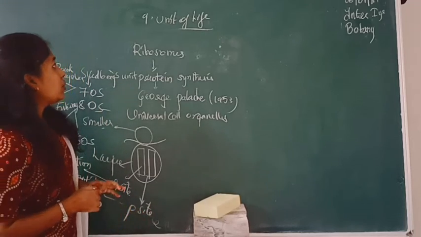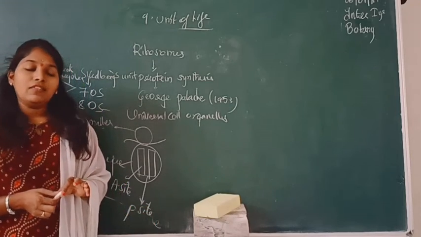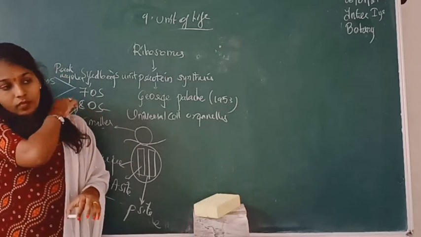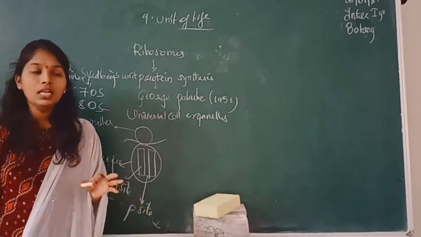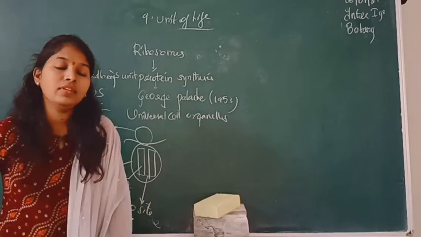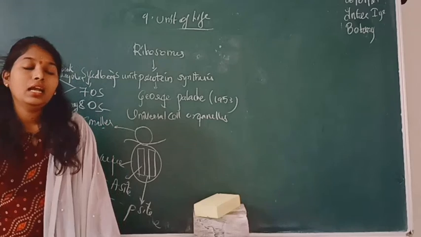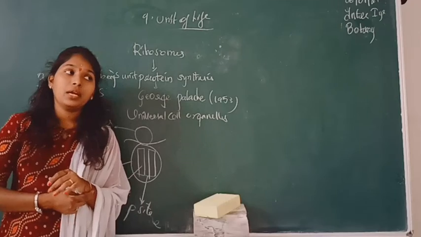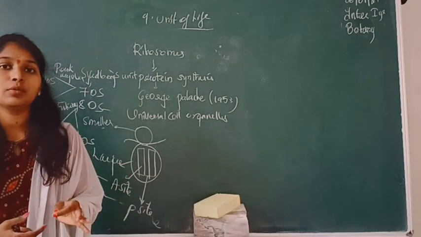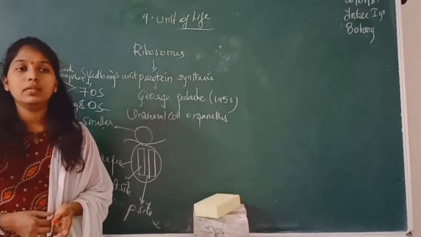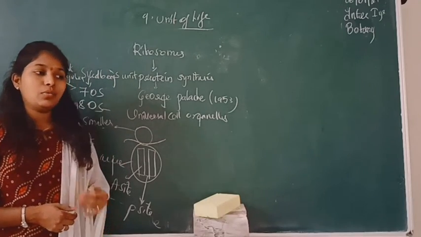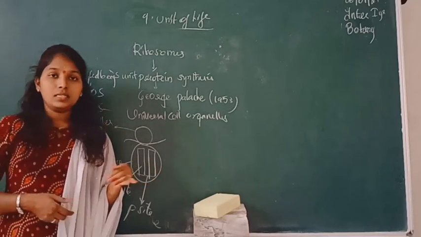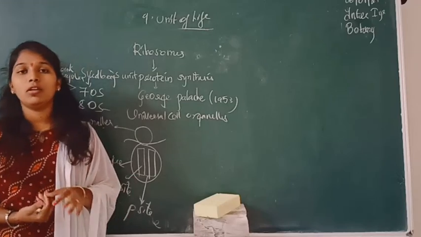So with this we have finished our 9th chapter, the unit of life, and we are left with our 10th, 11th and 13th chapters in our journey. In this chapter we discussed what we mean by a cell, who discovered the cell, the postulates of cell theory, and two types of cells, prokaryotic and eukaryotic. In prokaryotic cells we discussed bacteria, and in eukaryotic cells we discussed plant cells and animal cells, the differences between them, and the major types of cell organelles present.